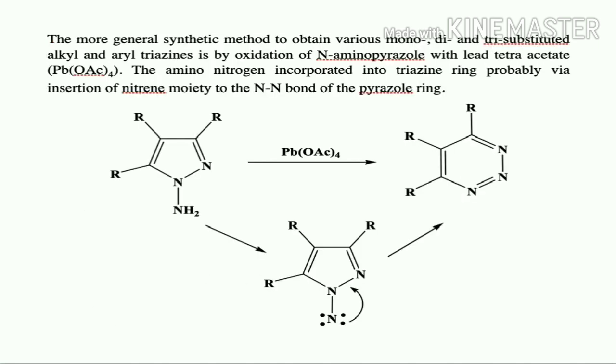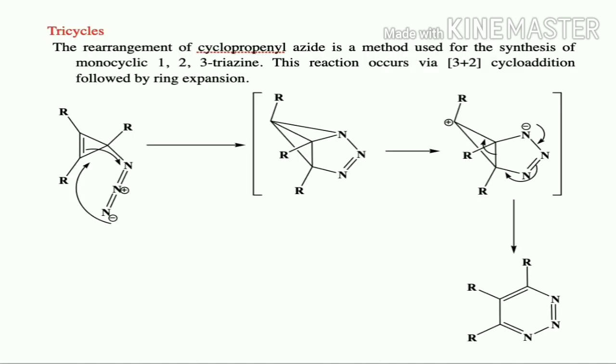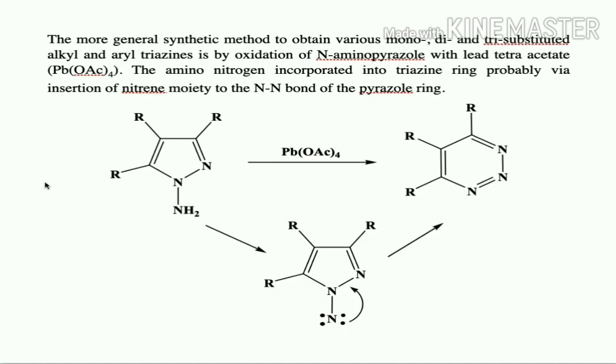So this is from tricycles. If you come to pentacycles, the more general synthetic method to obtain various mono-, di- and trisubstituted alkyl and aryl triazines is by oxidation of N-aminopyrazole with lead tetraacetate. Whatever the previous step gives, it is trisubstituted, monocyclic trisubstituted. Suppose we want mono- as well as di- and trisubstituted, in the previous step it is going to give only trisubstituted.